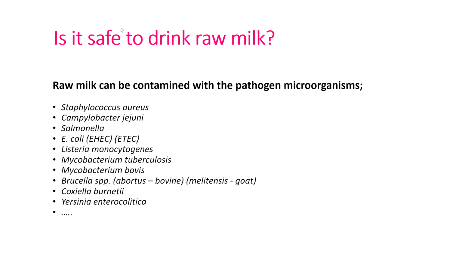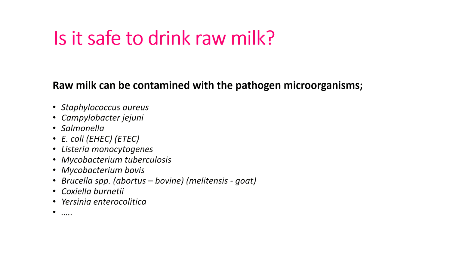So is it safe to drink raw milk? We all know raw milk contains many microorganisms. Raw milk can be contaminated with pathogenic microorganisms: Staphylococcus aureus, Campylobacter jejuni, Salmonella, Escherichia coli, Listeria, Mycobacterium tuberculosis, Mycobacterium bovis, Brucella species, Coxiella burnetii, and Yersinia enterocolitica.